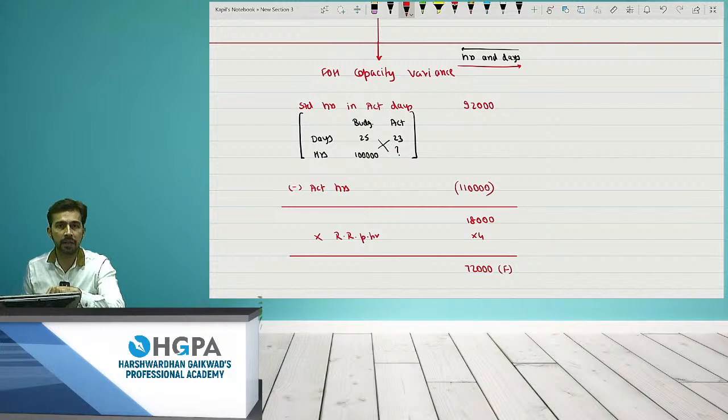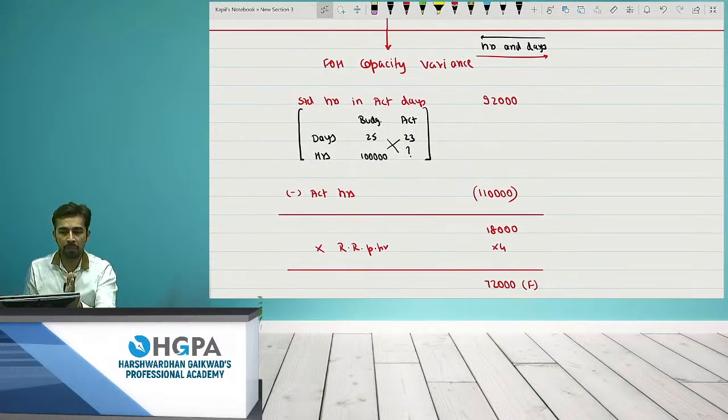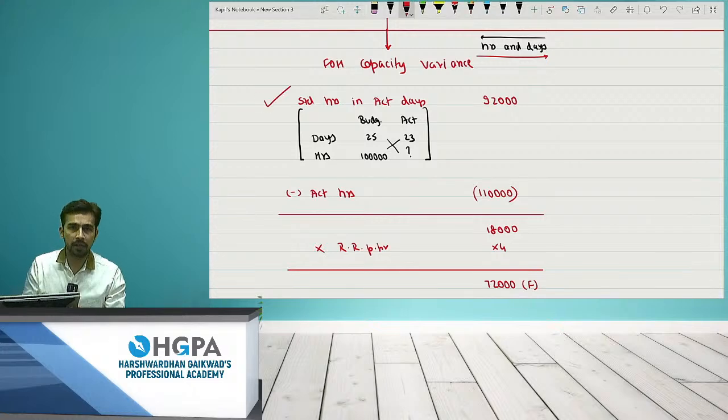Although the answer is negative, I will say it is favorable, because you are actually working more than what was asked. If you are working for 23 days, you should have worked only for 92,000, but you are actually working for like 1,10,000 hours. You are working more than your capacity, right? So it is 72,000 favorable. Capacity is always compared between hours and days, right? I hope this point is very clear.